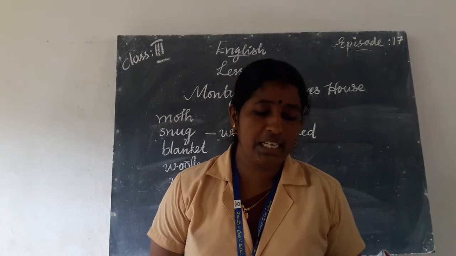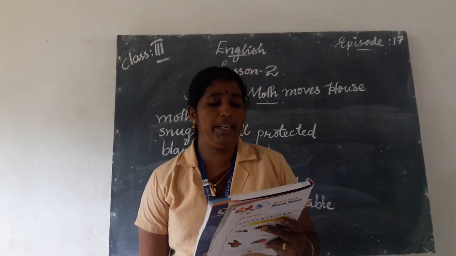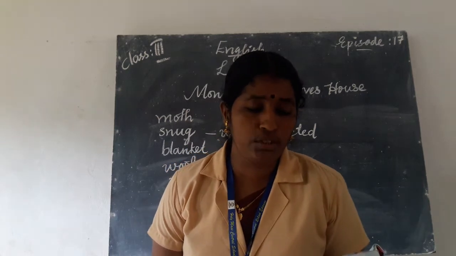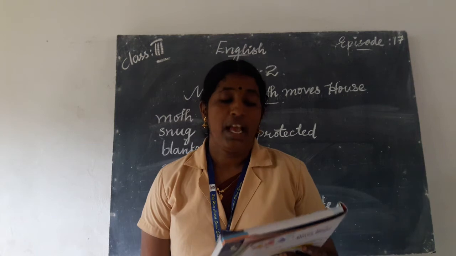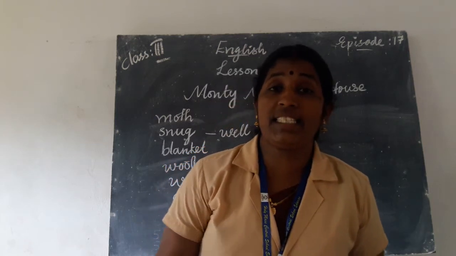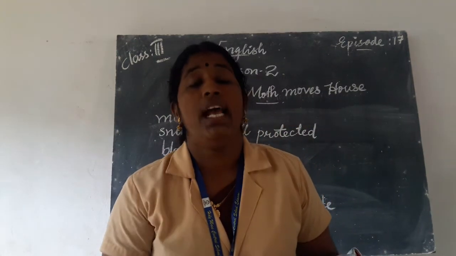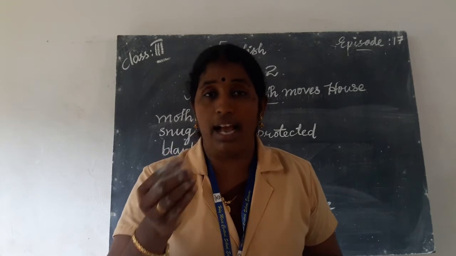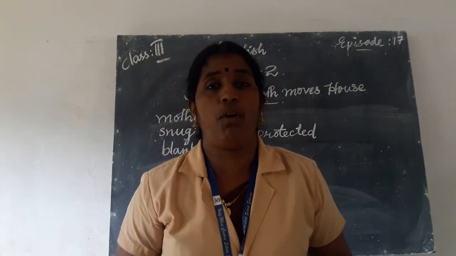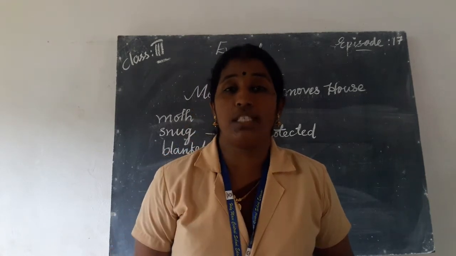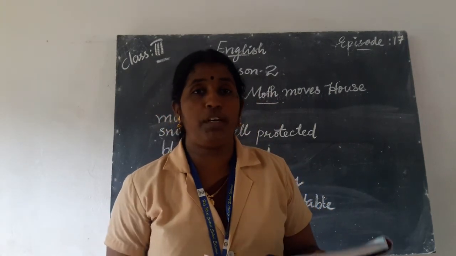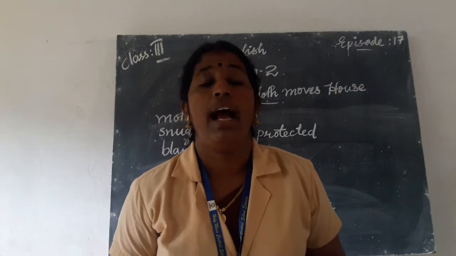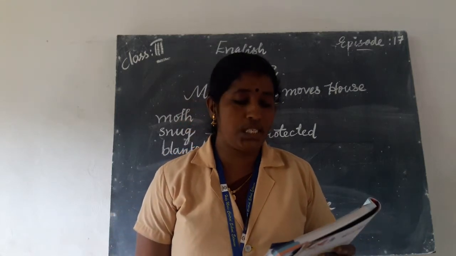Let us have a look at the second paragraph. Monty had been born in an old cloth coat. It had fed, making large holes in it. As a result of Monty living in that coat and feeding in the same coat, there will be holes in the coat. Not small, large holes. Monty is living there for a long time and has formed large holes in the coat.